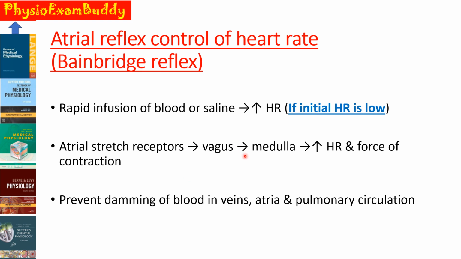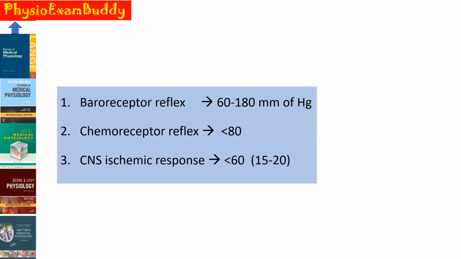And this mechanism, the Bainbridge reflex, is the one which prevents the damming of the blood in the veins, atria as well as in the pulmonary circulation. So we have finished with the baroreceptor reflex.